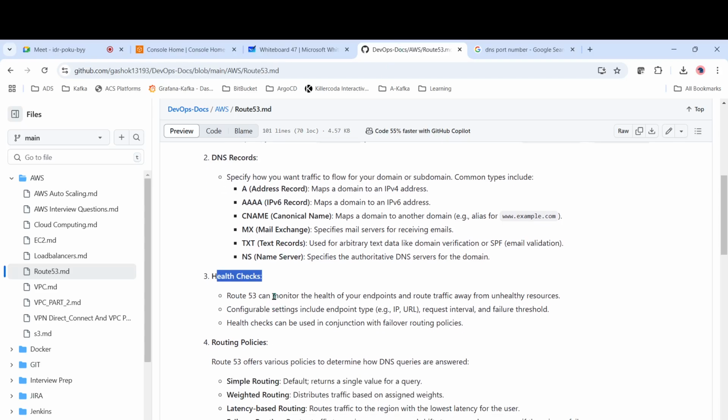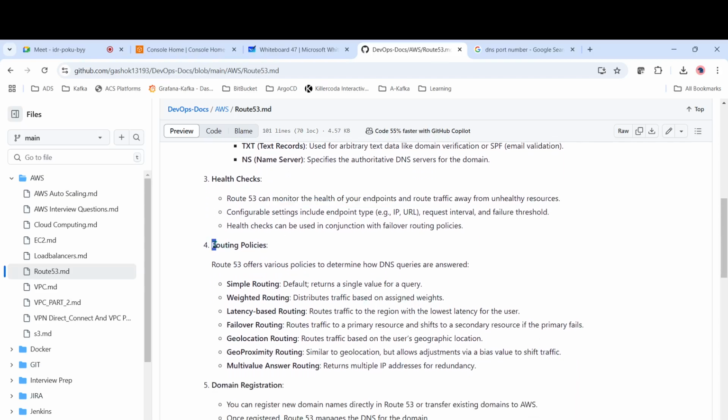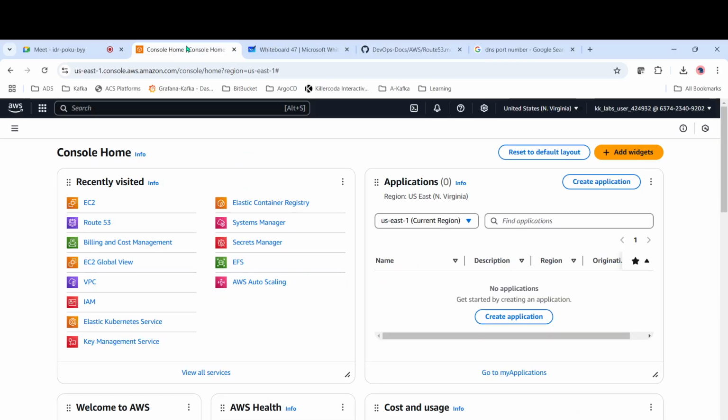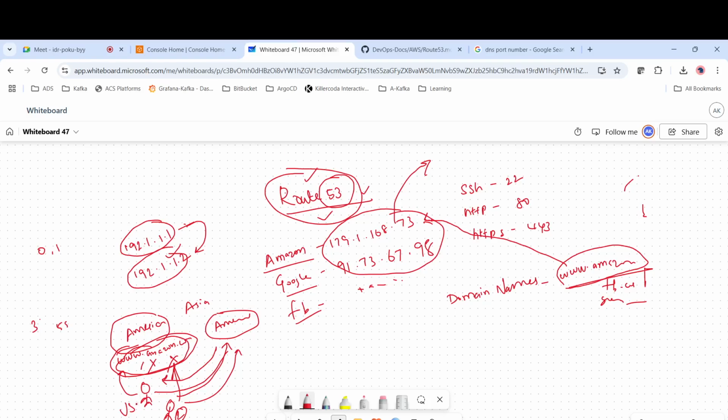So Route 53 can monitor the health of your endpoint. In case you have an application, it will monitor the endpoint, and in case it is unhealthy, you can route the traffic to other locations. Then we have something called routing policies. For example, here the user is trying to access amazon.com from the US location, is not able to access it, then it goes to the Asia location. But it is not the situation all the time.